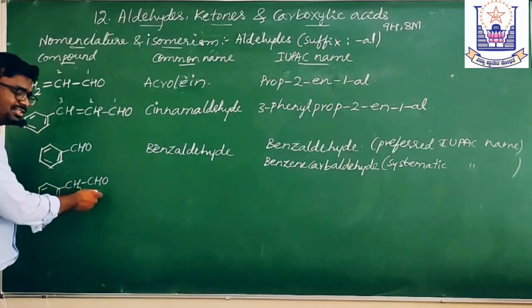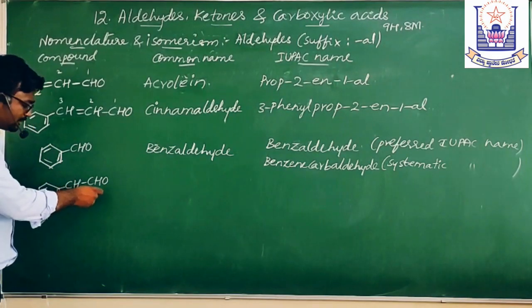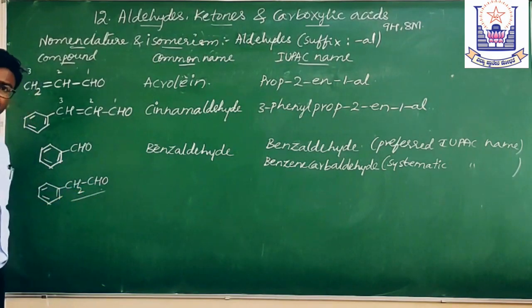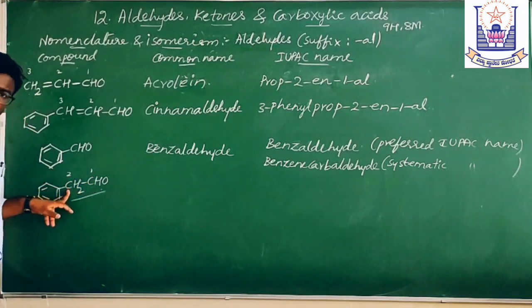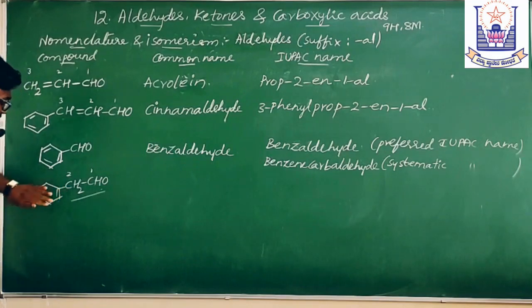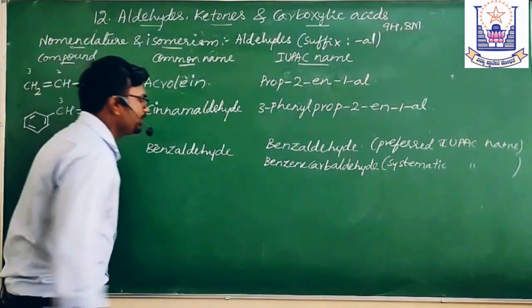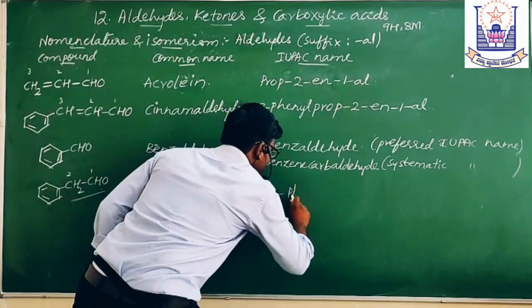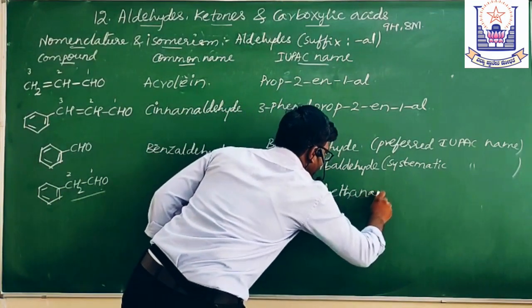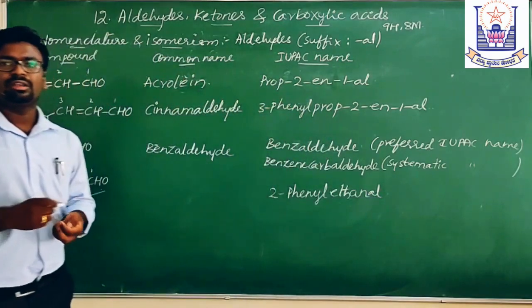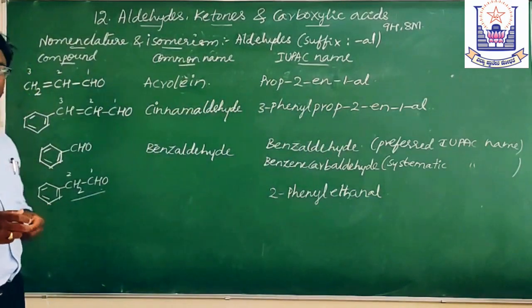The functional group is CHO, present in the open chain. So this is 1, this is 2. On carbon 2, the benzene is present, so it becomes a substituent, that is phenyl. 2-phenylethanal is the IUPAC name of this compound.